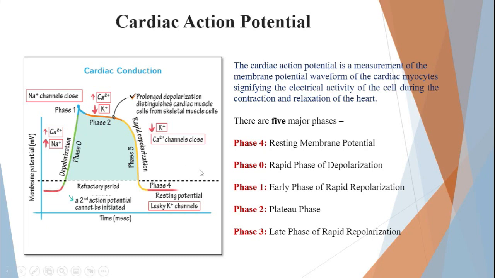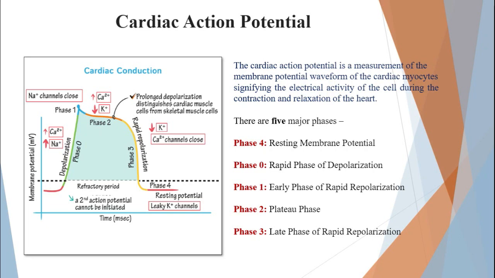So as we can see here, at the first phase, phase 0, the voltage gated Na channels open, and due to this there is an influx of Na plus ions into the cardiac cells. Now this results in the acceleration of the cells from the resting membrane potential, which is usually around minus 70 to minus 80, to plus 20 millivolts.